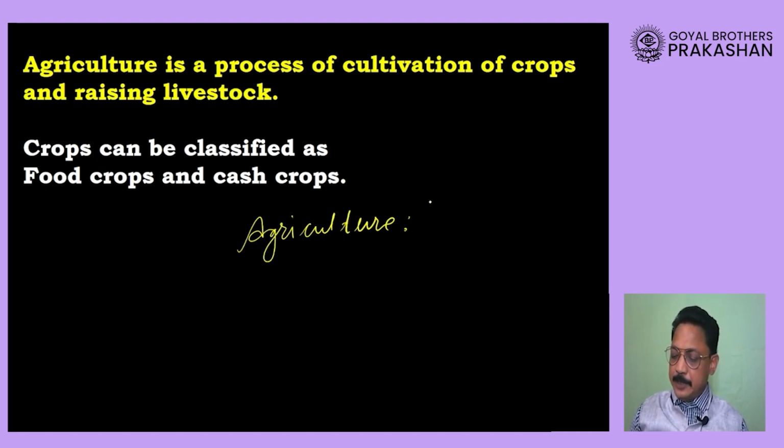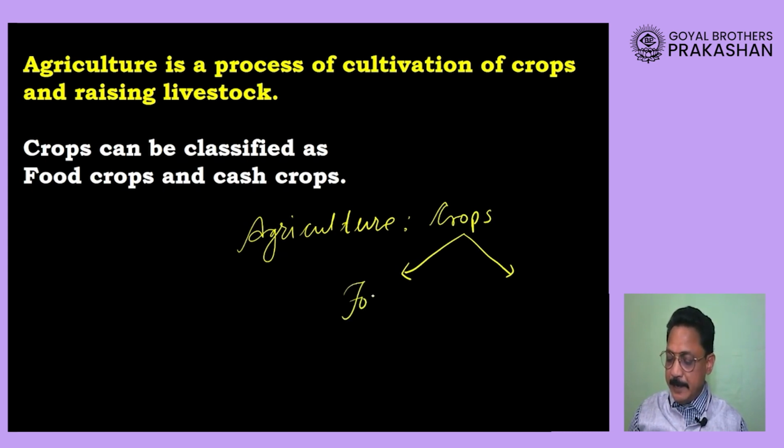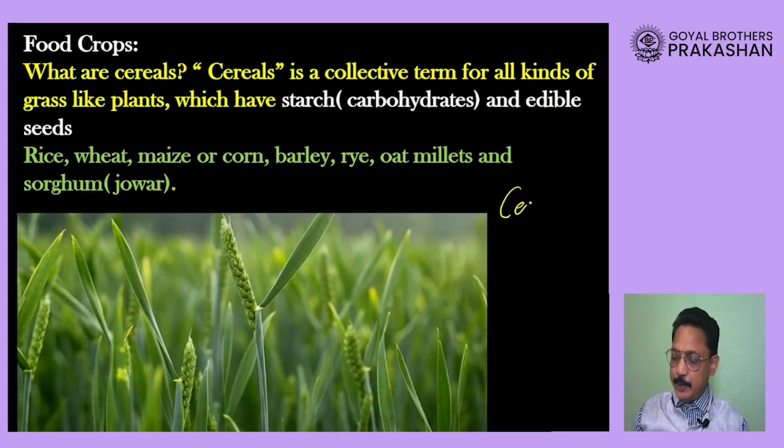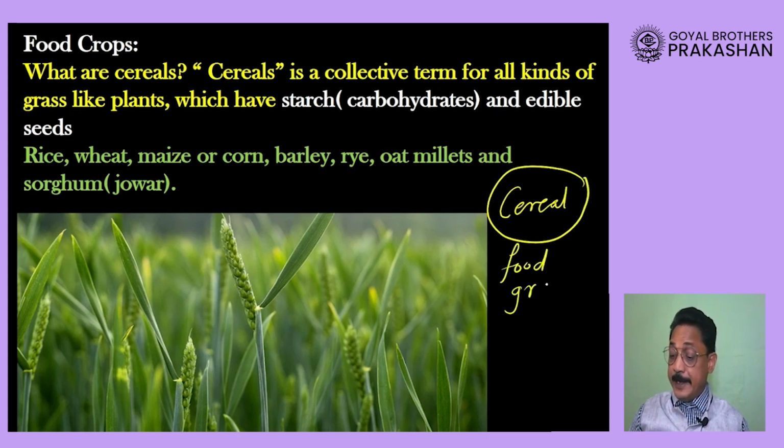And these crops which we grow in our country, we classify into two categories: food crops and cash crops. Now, sometime back I used the word cereal. Cereals, dear students, are basically food grains.